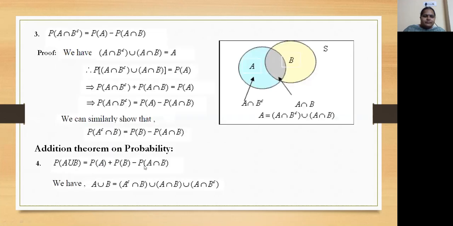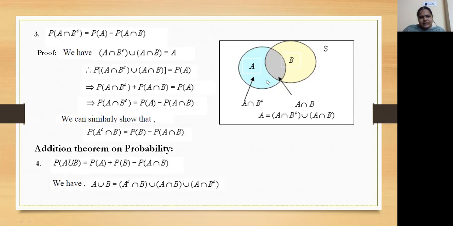Now the third theorem, P of A intersection B complement equal to P of A minus P of A intersection B. So let us see this diagram. In this we have A and B two sets, and see, A intersection B complement means only this blue part.